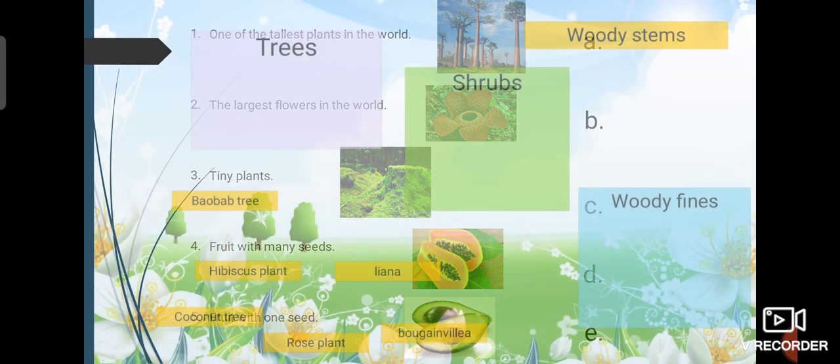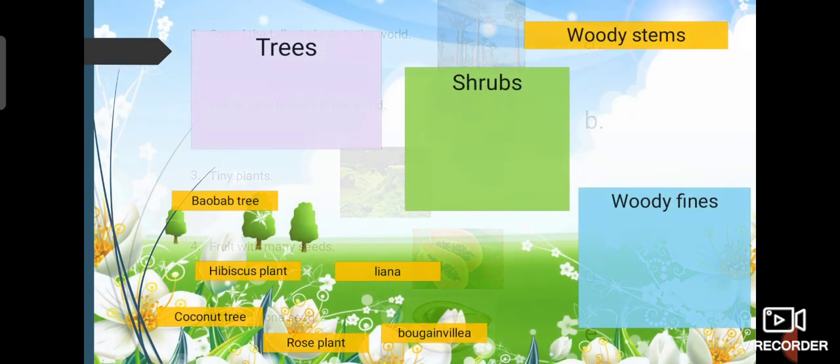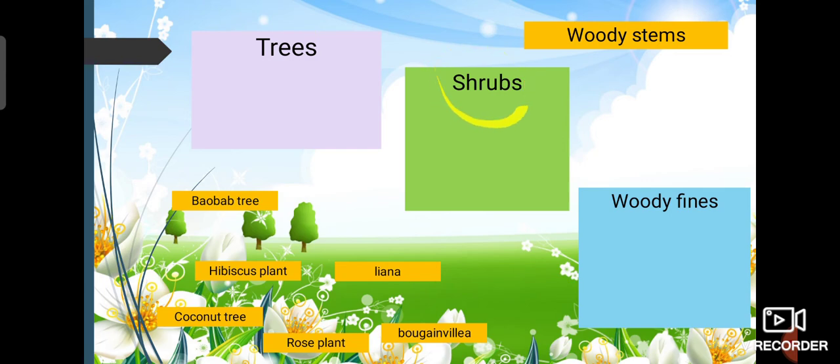Now, let's divide the woody stem plants into three: trees, shrubs, and woody vines. You still remember, to be classified as a tree it is supposed to be 6 meters tall or over, and the shrub is less than 6 meters, and the woody vine is the vine with wood.